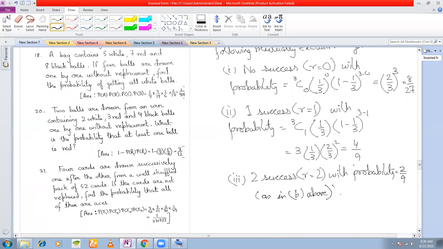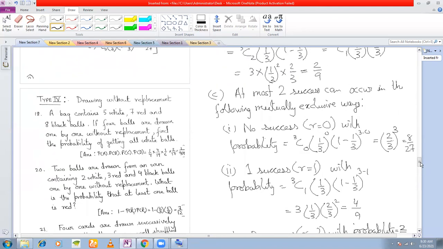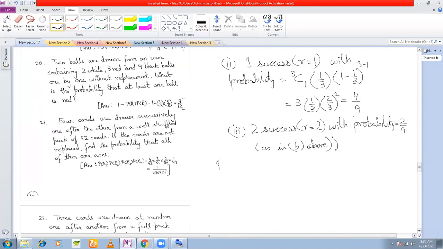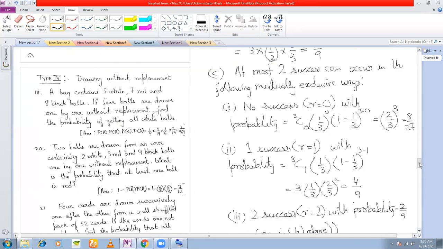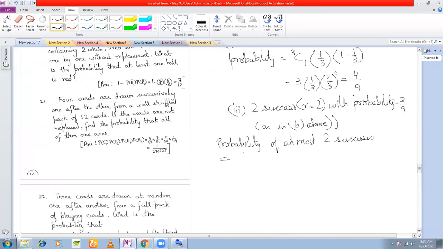So what is the probability of at most 2 successes? Add up the probabilities, isn't it? Probability of at most 2 successes is equal to 8 by 27 plus 4 by 9 plus 2 by 9. So you add these to get 26 by 27. That's it.